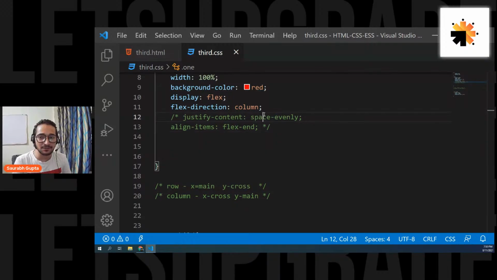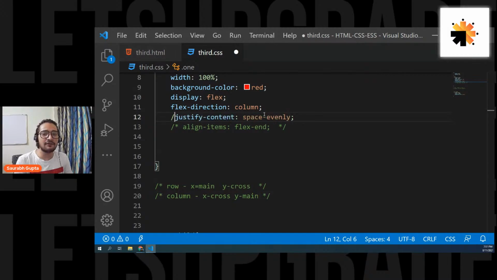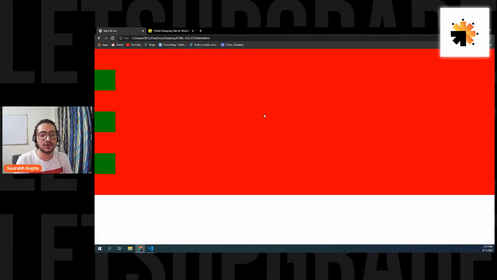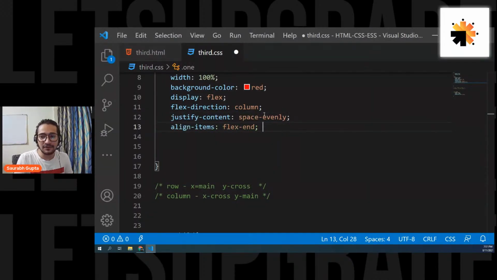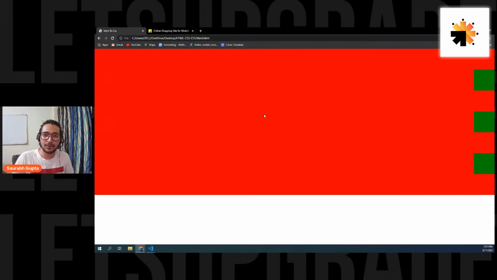Now Y becomes your main axis. That means now justify content will work for what? Justify content will always work for the main axis. So now it will work for Y axis. Let's see. Here we go. See, now it's working like this. Because now our main axis is Y because we have flex direction column. And now align items will work for X axis, like in the row way. Let's see. See, now it's putting it there.